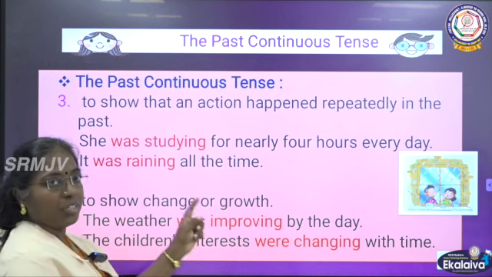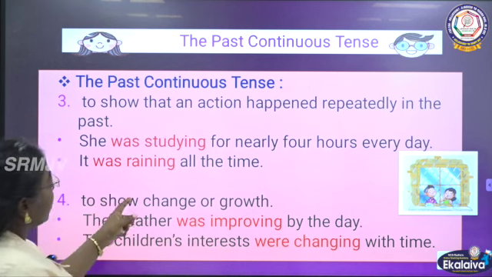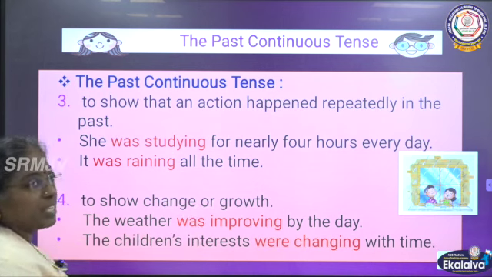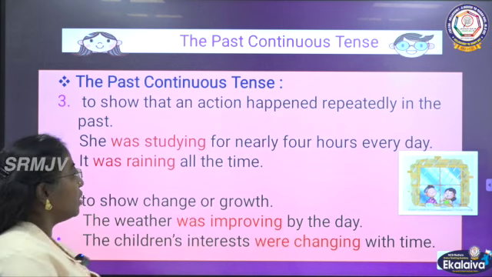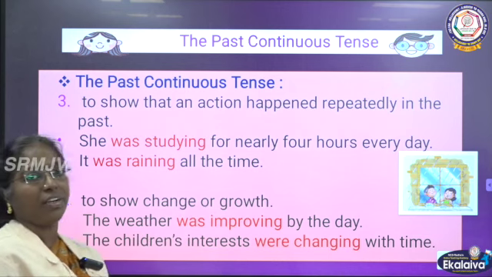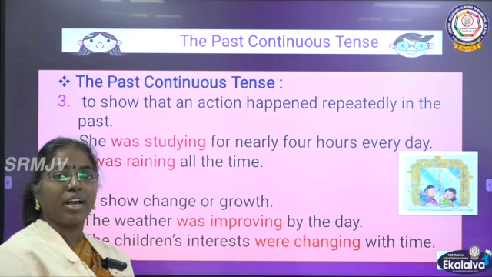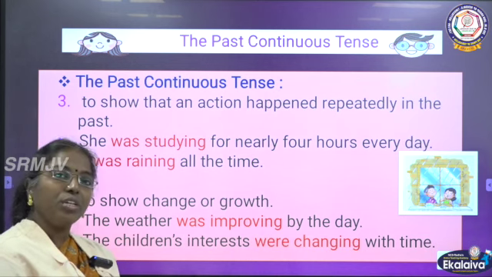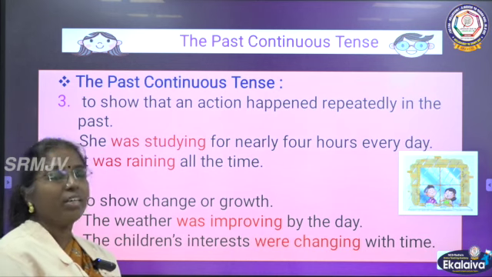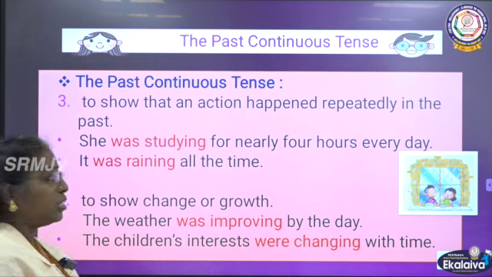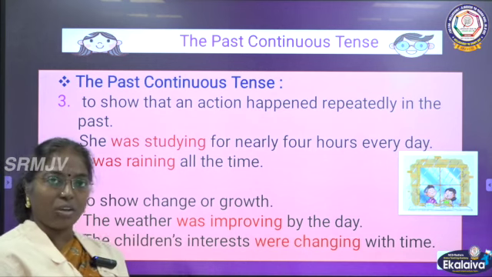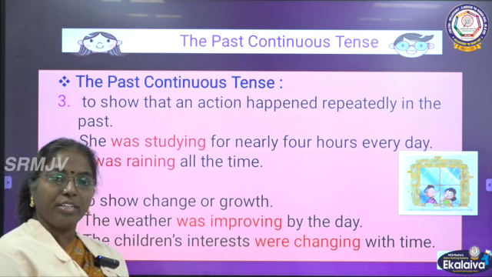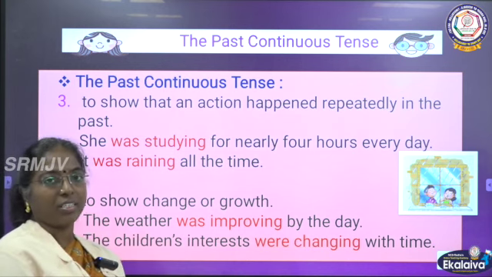And the past continuous tense to show that an action happened repeatedly in the past. For example, she was studying for nearly 4 hours every day. Then she is doing that action repeatedly. Every day she is doing that action. So when you are using an action repeatedly, we can use past continuous. She was studying nearly 4 hours every day. And it was raining all the time. All the time it was raining. So repeatedly it is there.